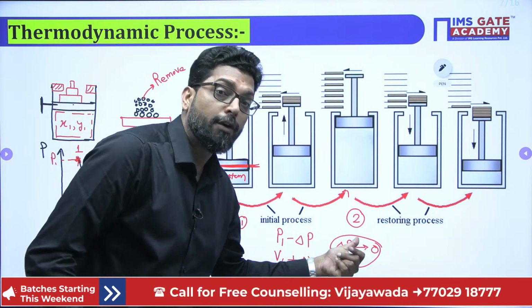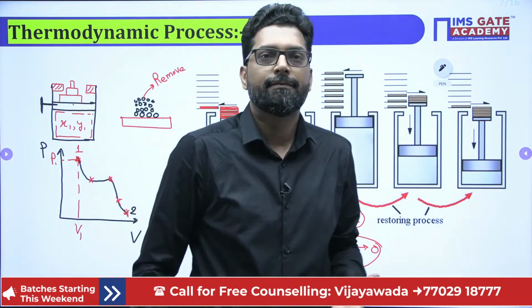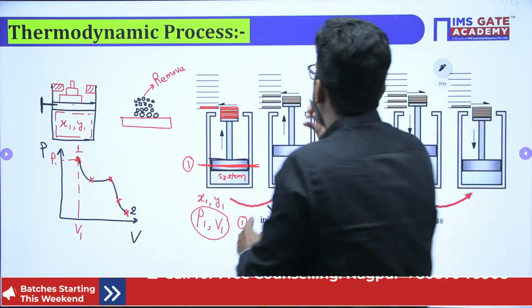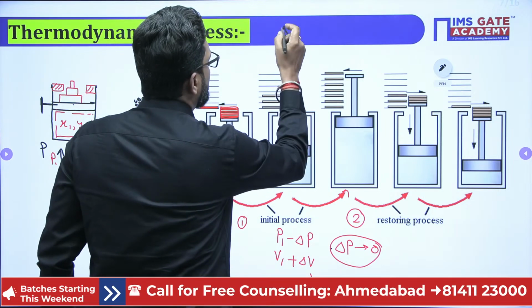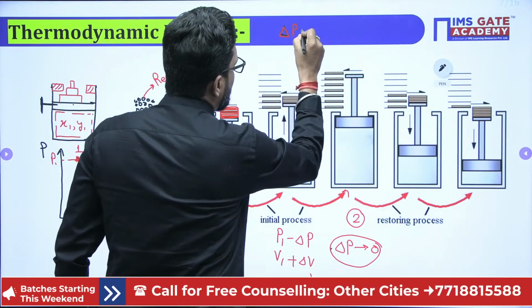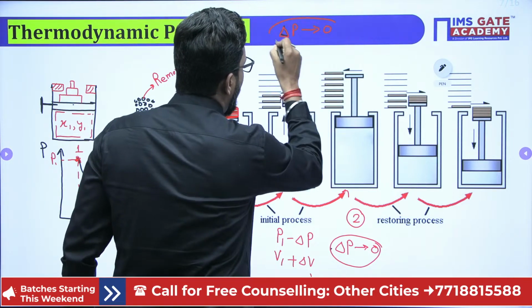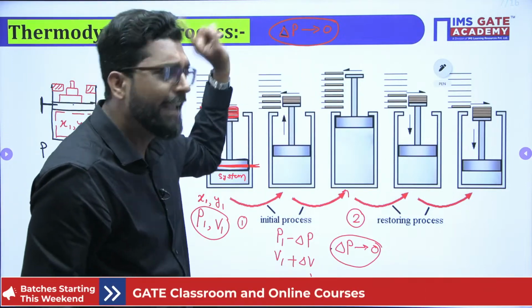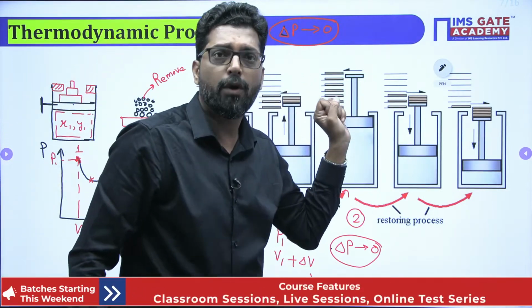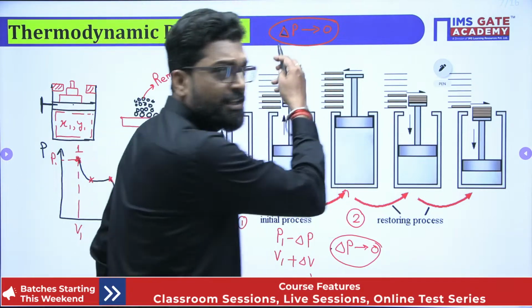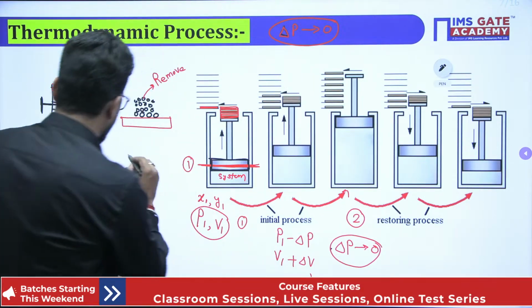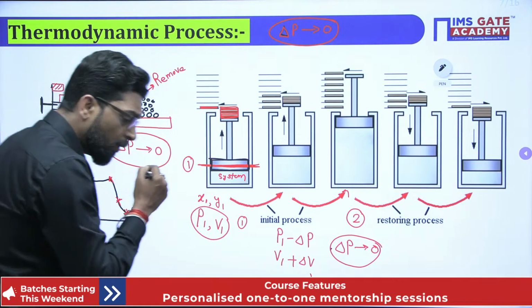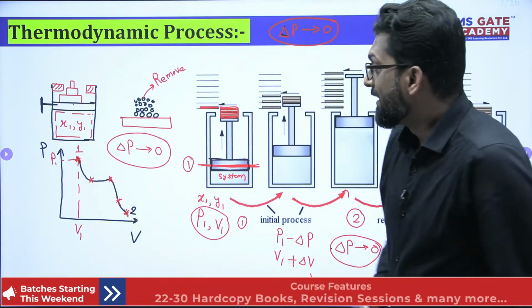Why not equal to 0? If it equals 0, the process is not happening. So the process happens in an infinitesimal manner, delta P tends to 0. If someone asks you, sir, what does it mean when delta P, or any state variable or property, tends to 0? What does this tell us?